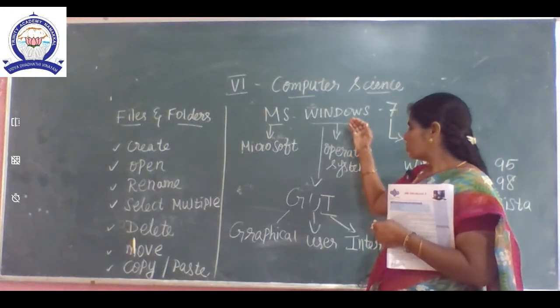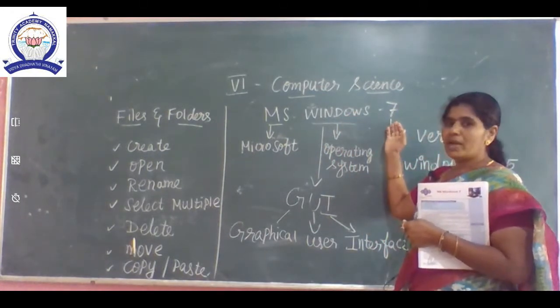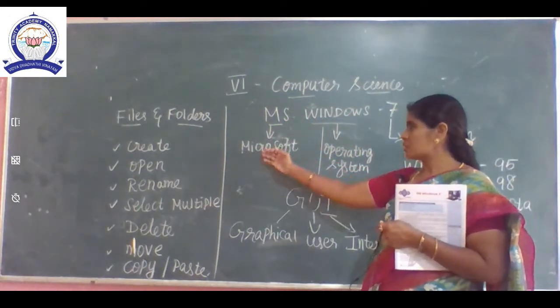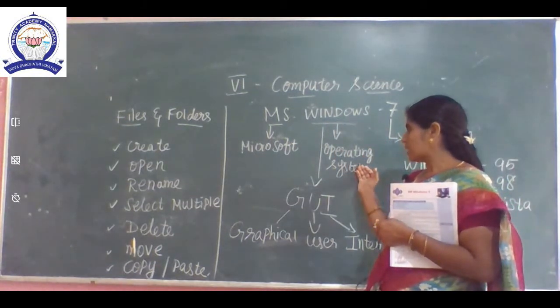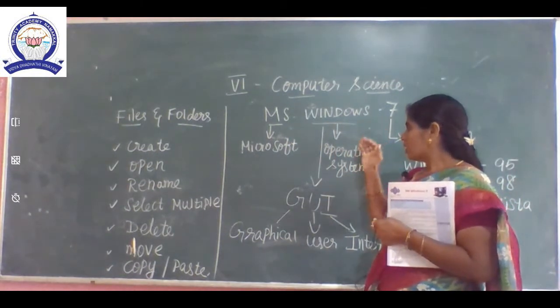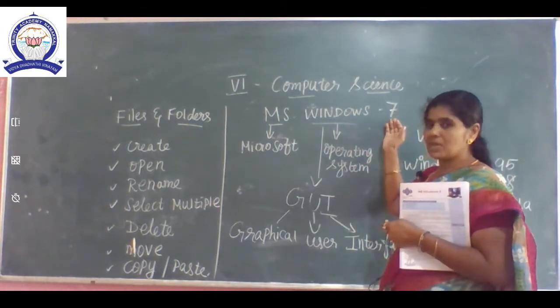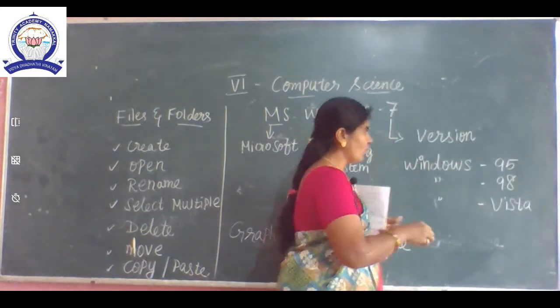Okay. So, now next, 7. Why are we saying MS Windows 7? We saw what is meant by MS. MS means Microsoft. Windows is an operating system, which shortly we can call OS. Over here, what is meant by 7? 7 is a version. Okay, see the board.